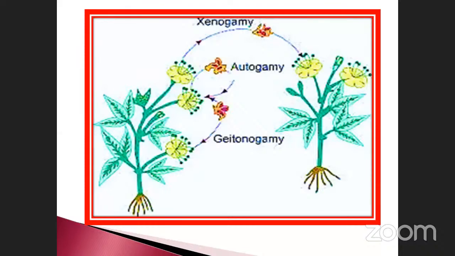This is one plant, like family A plant, and the second one is a B plant. The pollination takes place between two different plants but the same species. See, here the anther pollen grain is transferred to another plant of the same species. This is called xenogamy. Most of them have already asked this question. This one, geitonogamy, xenogamy, and cleistogamy are also asked. So they asked these questions. I will discuss this question later.